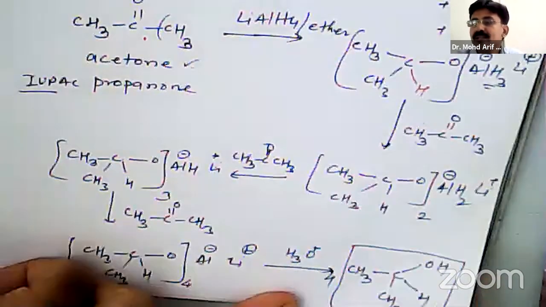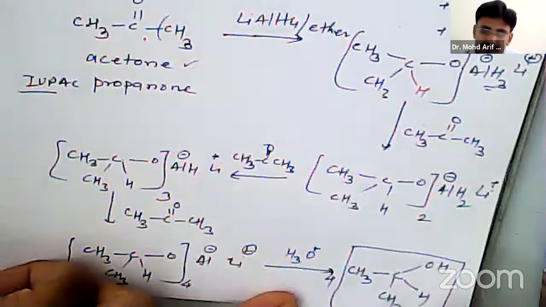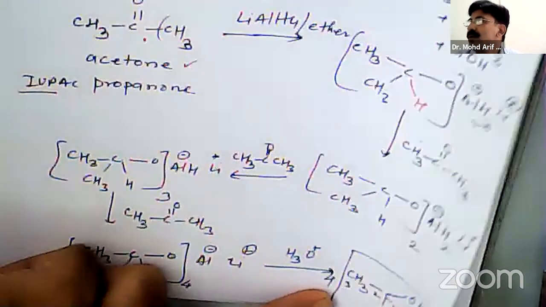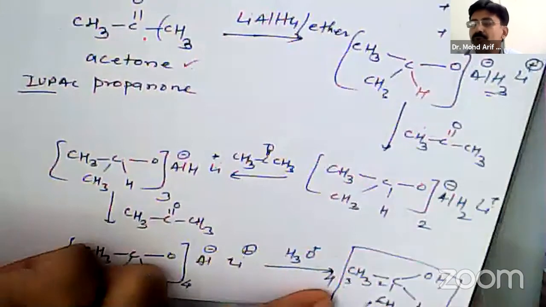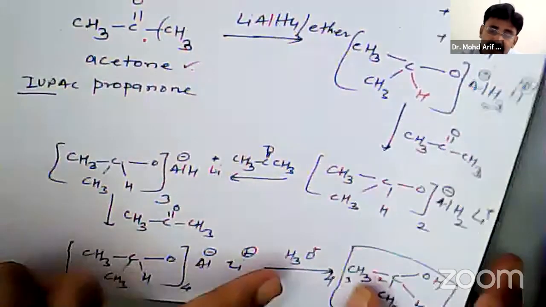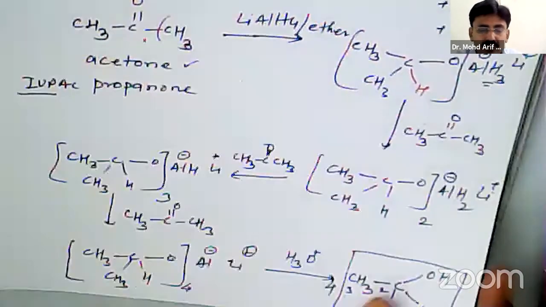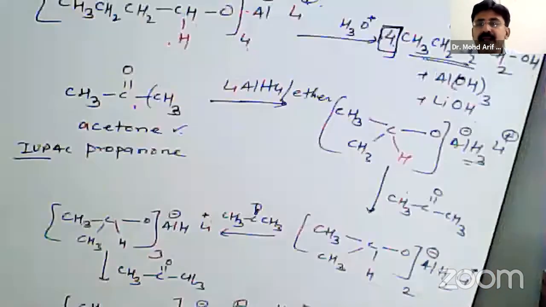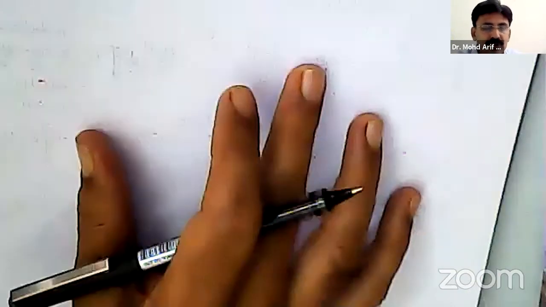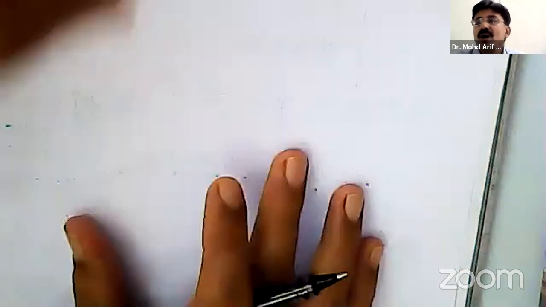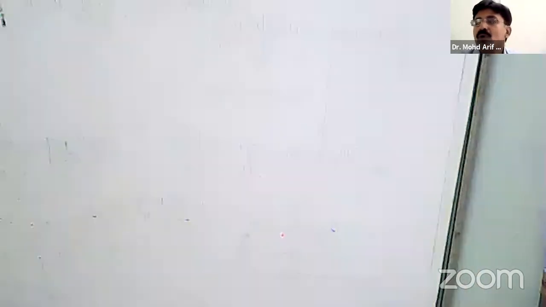4 molecules of isopropyl alcohol. 1, 2, 3. 2-propanol or propan-2-ol. In this way there is formation of secondary alcohol. So we come to the conclusion that when ketones are reduced, there is formation of secondary alcohol.